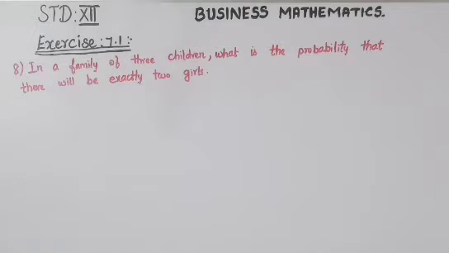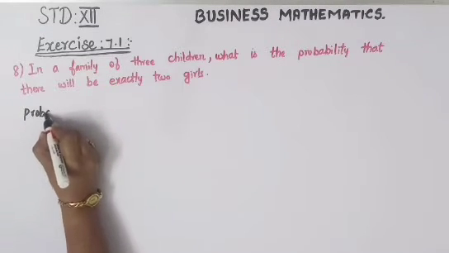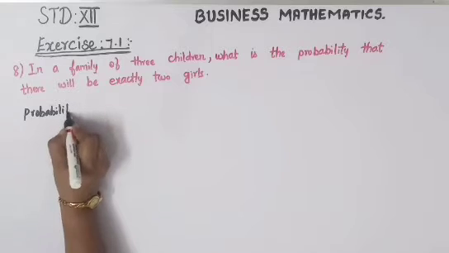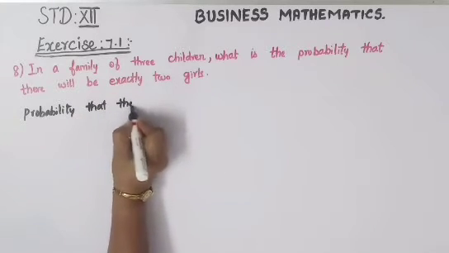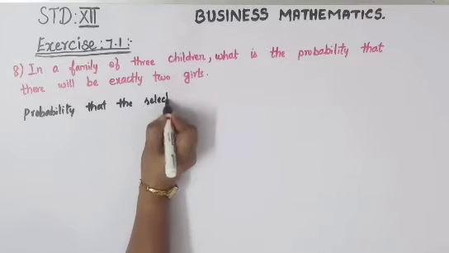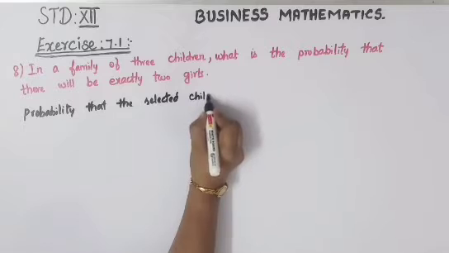Standard 12th Business Mathematics Exercise 7.1, 8th question. In a family of 3 children, what is the probability that there will be exactly 2 girls? Okay. Probability that the selected child is a girl.